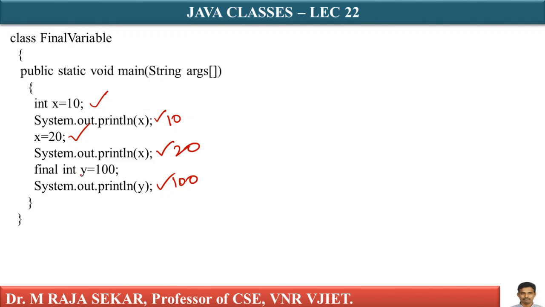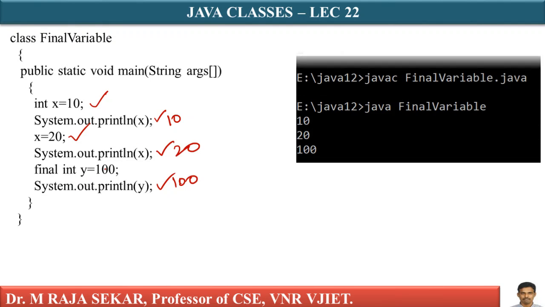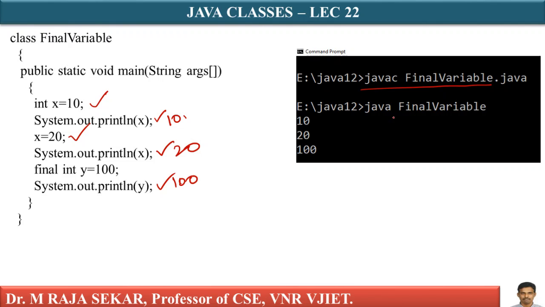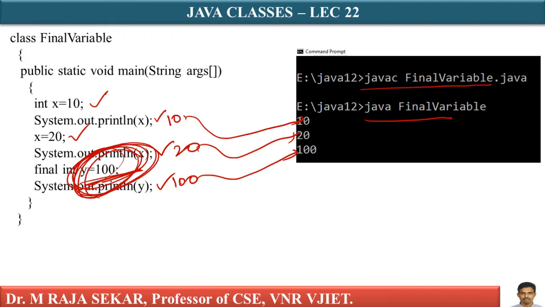I cannot reassign a value to y. Why? Because it's a final variable. In the previous program, we were reassigning with something like y = 200. That's why it generated an error message. Now we are not reassigning any value to y. Therefore, it is not generating any error message. So javac FinalVariable.java, java FinalVariable, it will print 10, it will print 20, it will print 100. Why? Because I am not altering, not changing, not reassigning a value to this final variable. Therefore, it is not generating any error message.